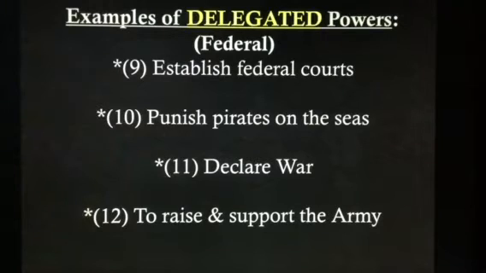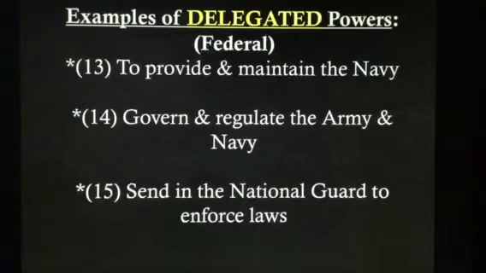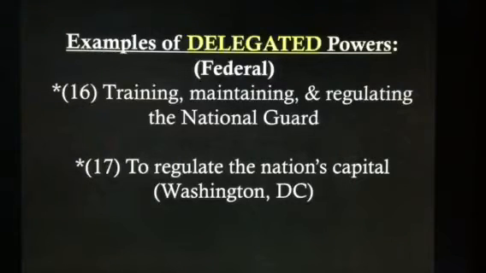12, raise and support an army. 13, to provide and maintain the Navy. 14, govern and regulate the Army and Navy. 15, send in the National Guard to enforce laws. 16, the training, maintaining, and regulating of the National Guard.